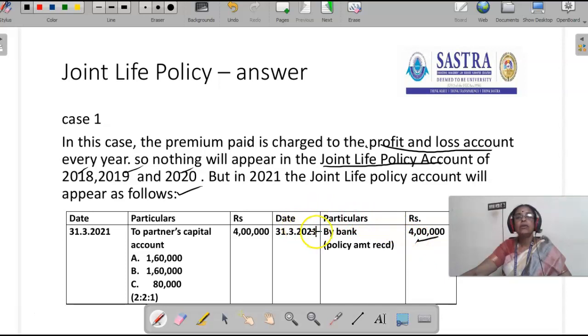The partner died on 31st March. Immediately, the insurance company paid the policy amount. The firm received the policy amount on 31/3/2021. So it distributed the policy amount to the partners' capital accounts in the profit sharing ratio. A 1,60,000, B 1,60,000 and C, a legal heir of B, may get the amount. This is the way to treat the policy amount in the case of case 1.